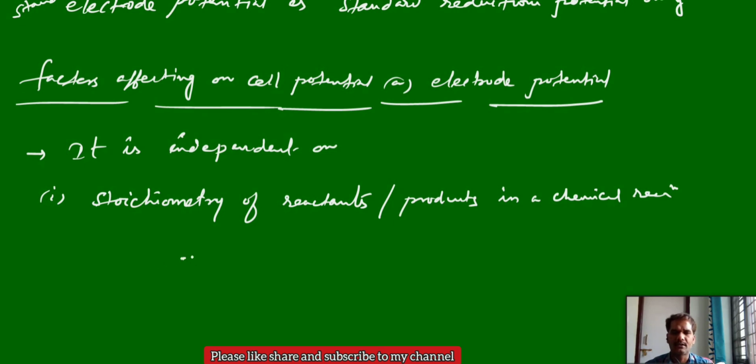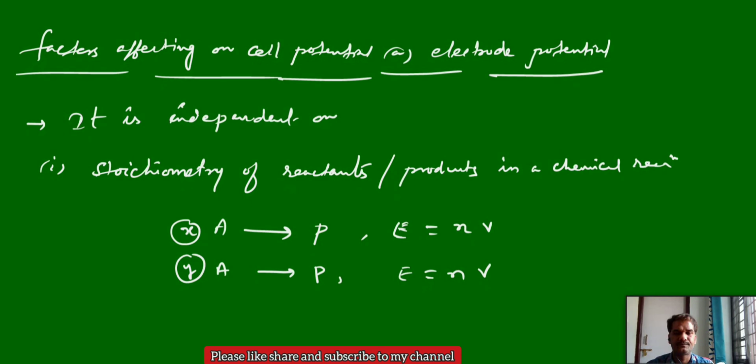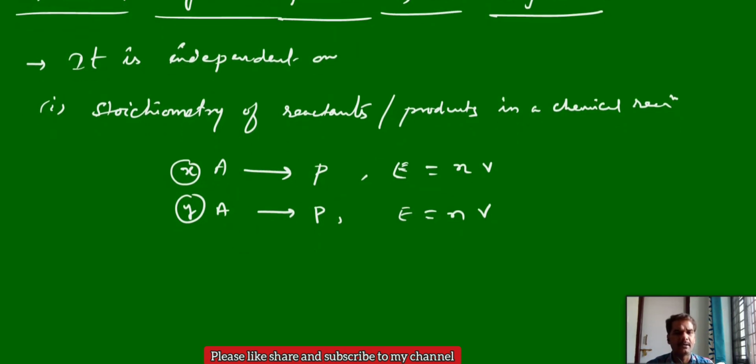Means if I take one reaction like this, X A gives rise to product where E oxidation, some electrode potential equal to some N volt. Then if we change this to Y A to products, again the electrode potential or cell potential is the same only, N volts only. Whether you change the stoichiometric coefficient or not, it will not change the electrode potential or cell potential. This is for the same type of electrode or same type of cell.